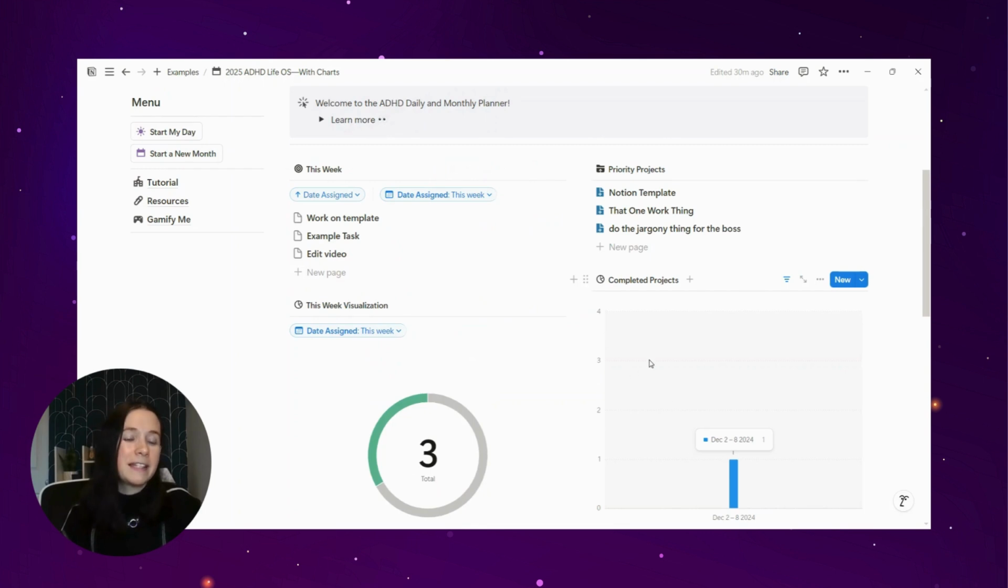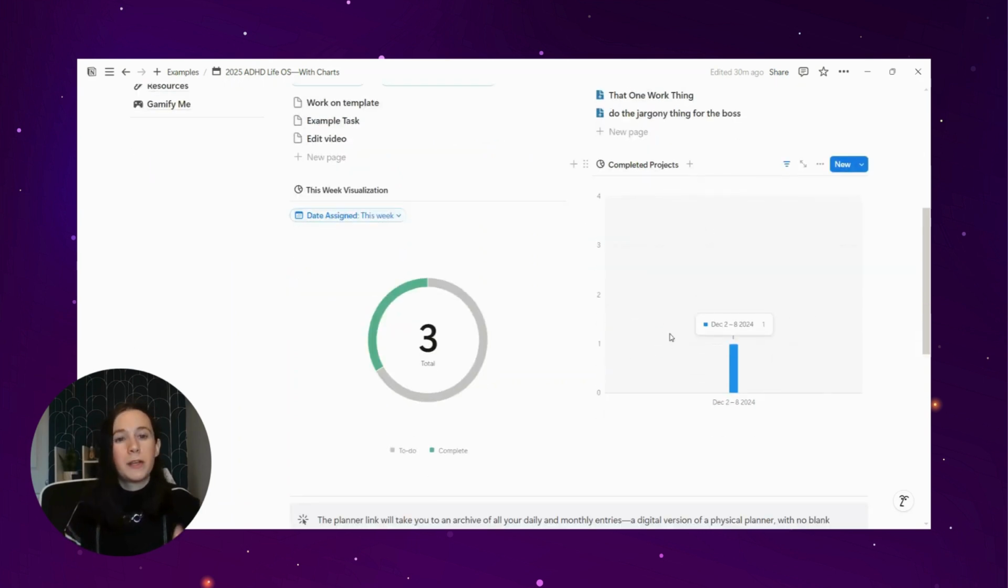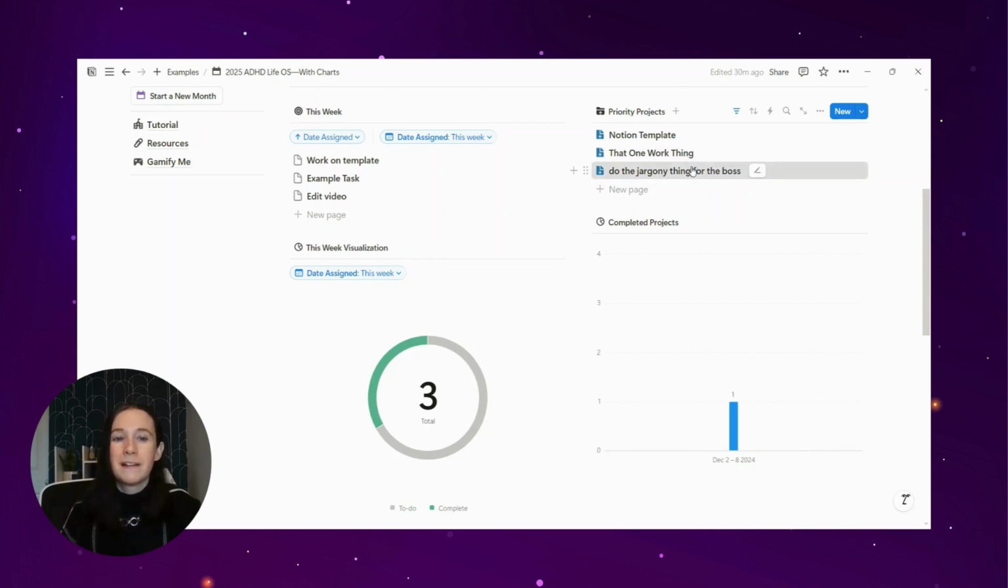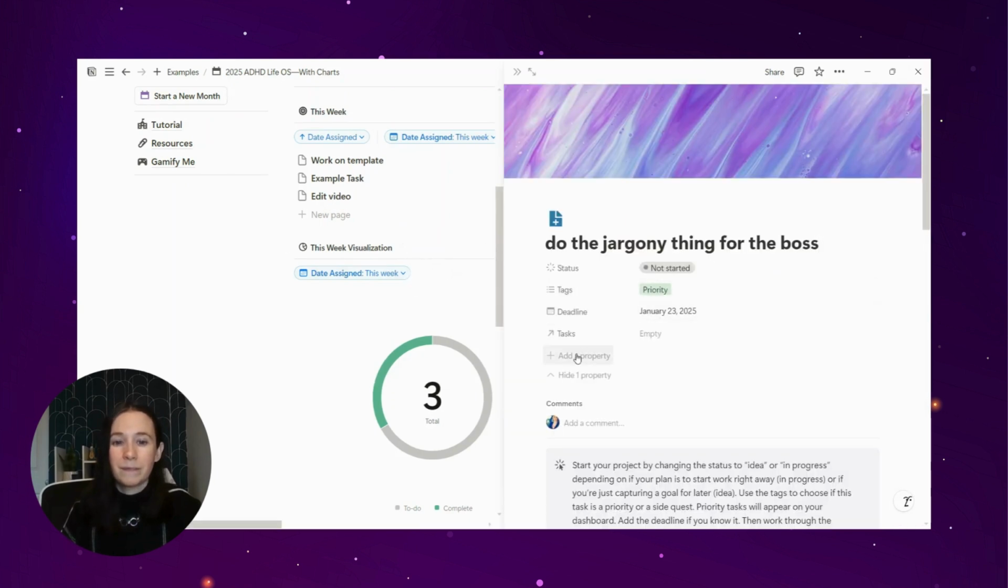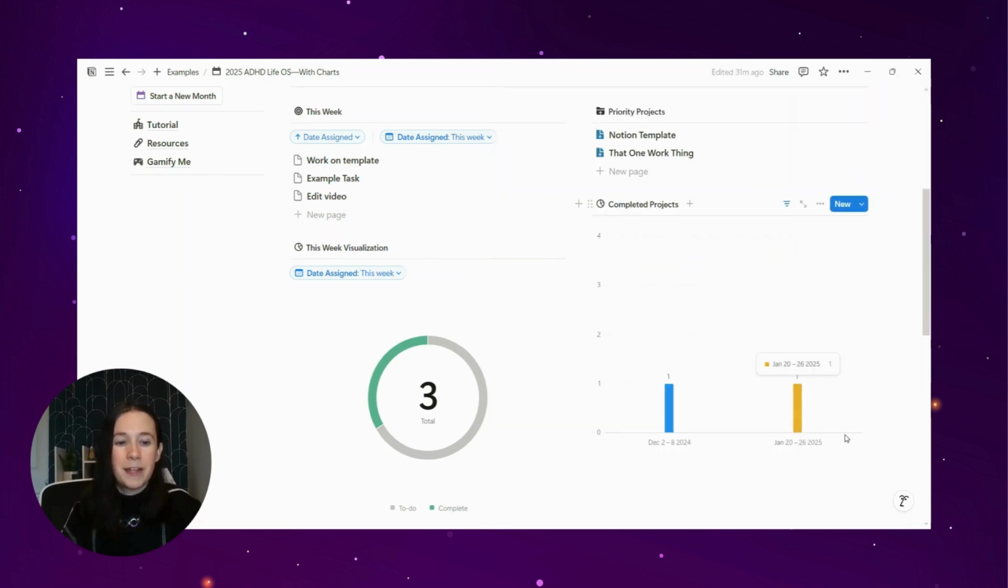Over here, this is set up as a chart that shows you when you've completed projects. I put this in because for me, if I finish something, I forget that it exists entirely. And I like to look back and be like, oh no, I have actually been doing work. I've been making progress. Look, I finished a project this week. I'm going to finish another project today or something.